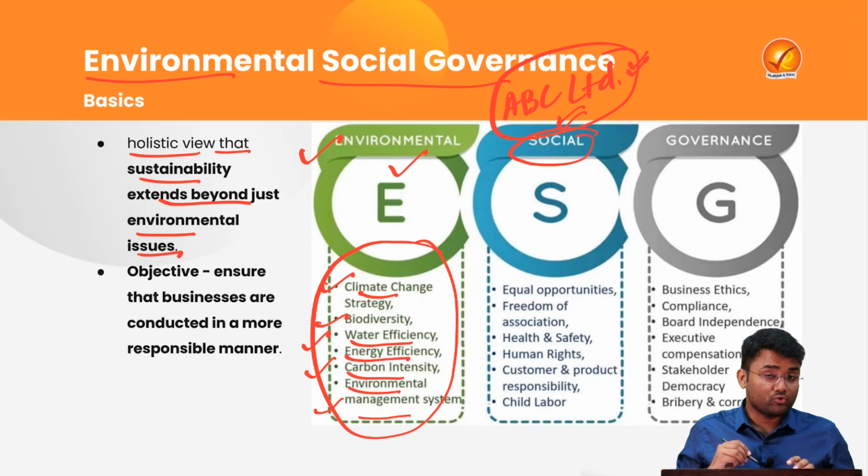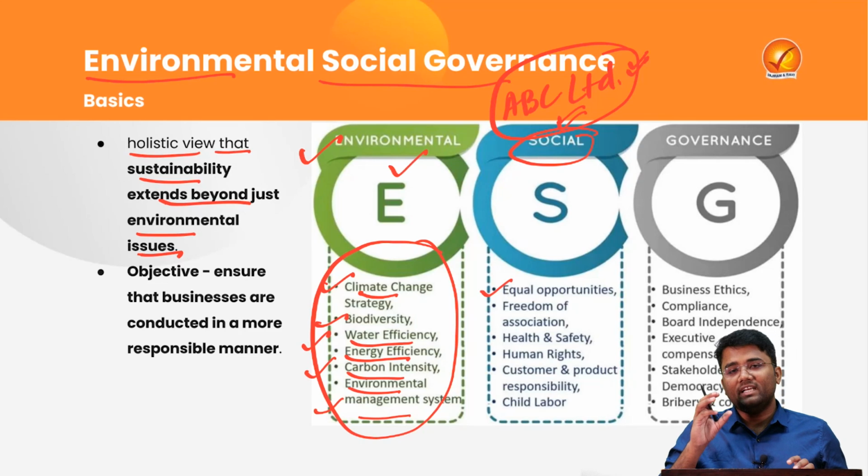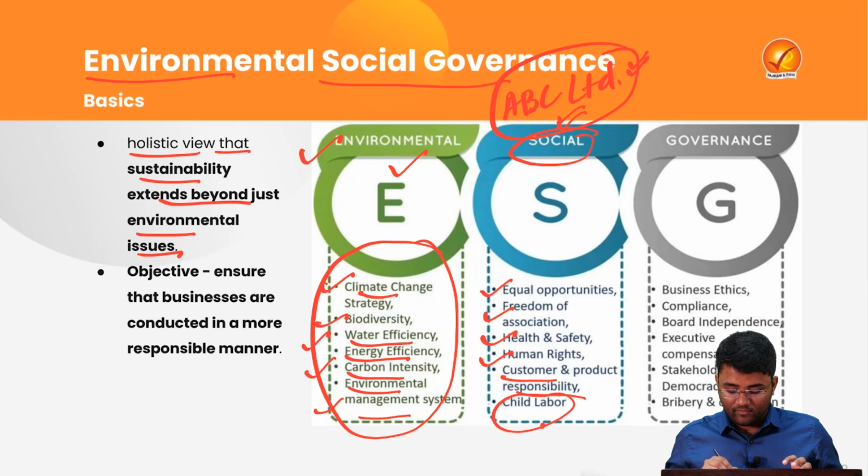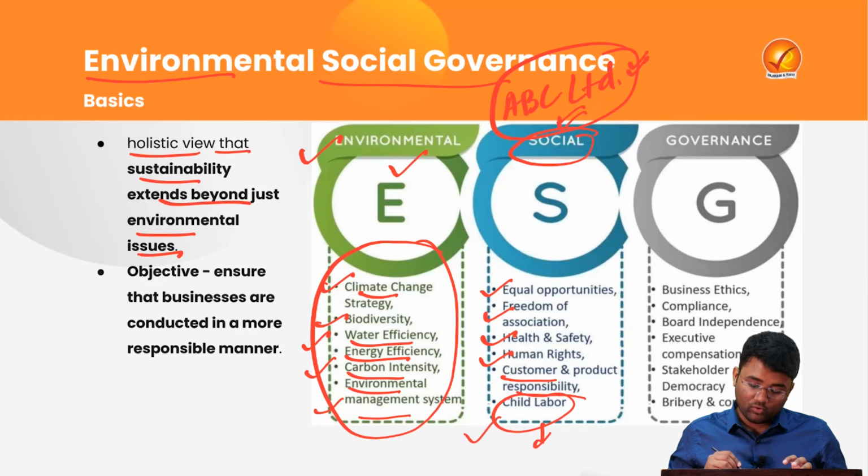Then there will be some social parameters, like whether they are providing equal opportunities for the workers or not, whether there is any kind of reservation system, a system where merit is not being given to the workers. Then the freedom of association, whether they can form associations or not. Then health and safety of the workers, human rights, customer and product responsibility. Then child labor, whether that particular ABC Limited has employed child persons. This parameter will also be checked under this ESG framework.